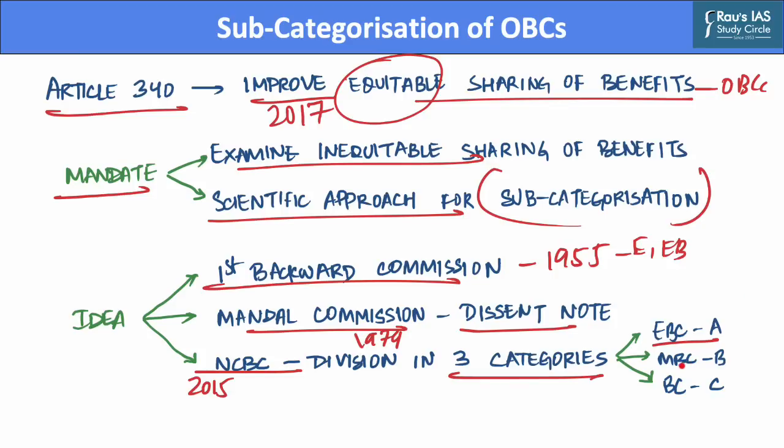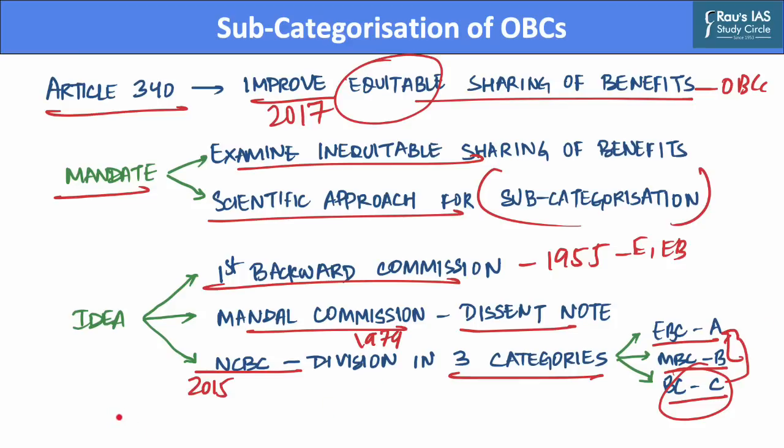The second category, called MBC Group B, consisted of vocational groups who carry out their traditional occupations. The third category was backward classes Group C, which will comprise communities who are comparatively more forward with respect to these two categories.